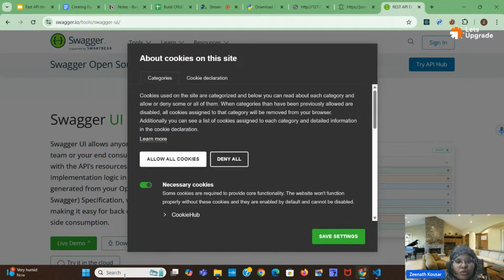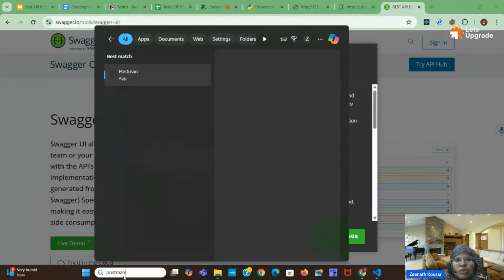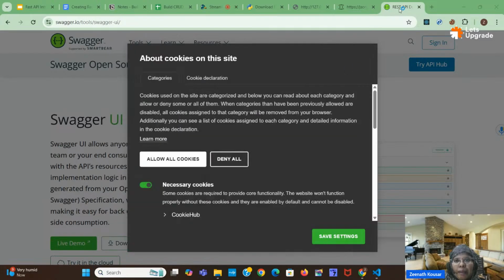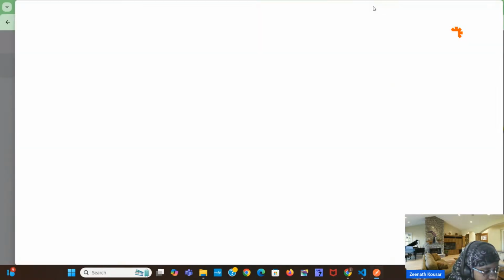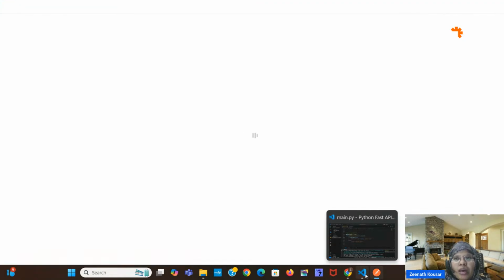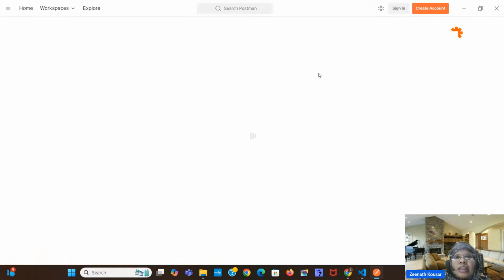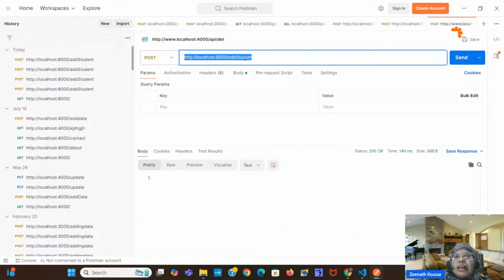So what is Postman? You can search for Postman. Here also you can test the API. I will open that, just a second. By using Postman you can test the API, and with the help of Swagger UI you can also test the API. Instead of Postman, Swagger UI will automatically check the API.